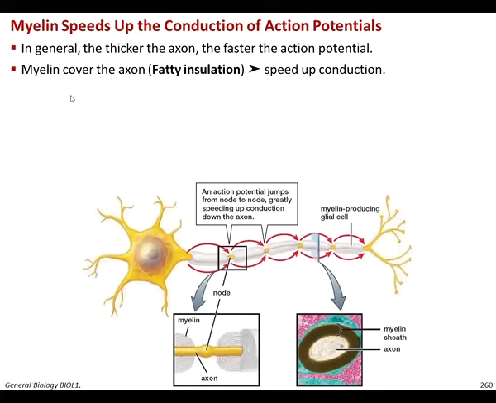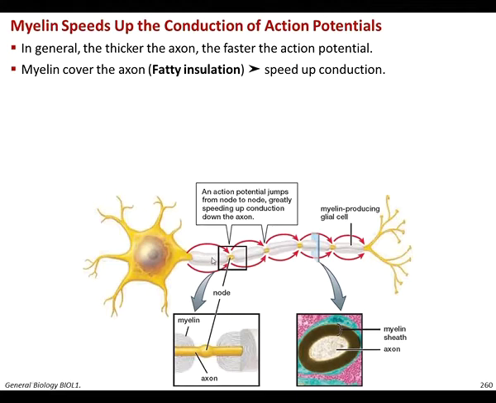In general, the thicker the axon, that means a thick layer of myelin, the faster the action potential. The myelin is fatty in nature. So this insulation of the axon will speed up the conduction of the signal through the axon.